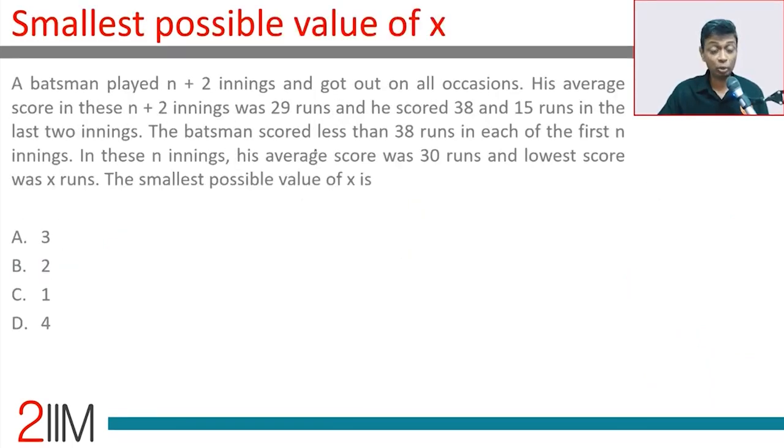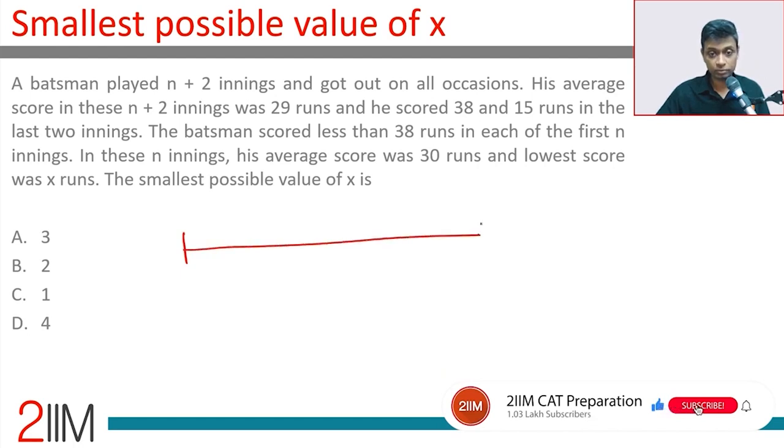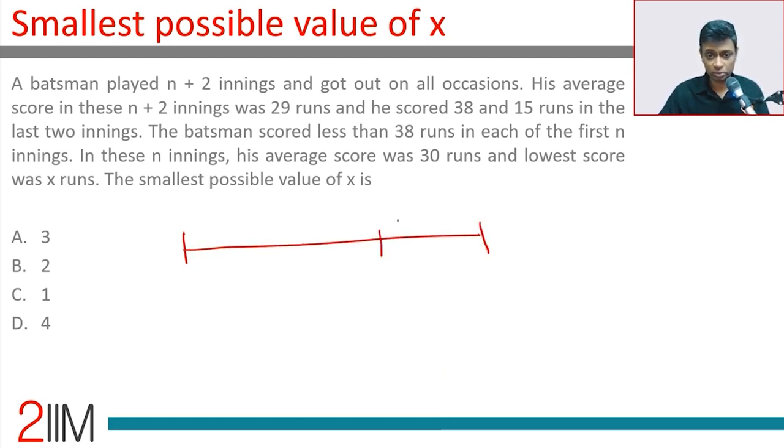A batsman played n plus 2 innings and got out on all occasions. The average score of these n plus 2 innings was 29 runs. He scored 38 and 15 in the last 2 innings. So last 2 innings, 38 and 15. Overall average is 29. N innings before that. The batsman scored less than 38 runs in each of the first n innings. In these n innings, his average score was 30 and the lowest score was X runs.